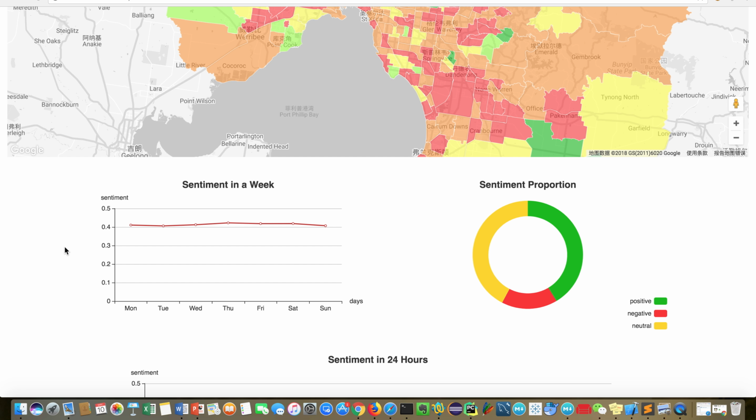There's no evidence from the graph that shows people love weekends more than weekdays. In general, the sentiment has only a little change during the whole week. We can positively say that every day in life is a good day.